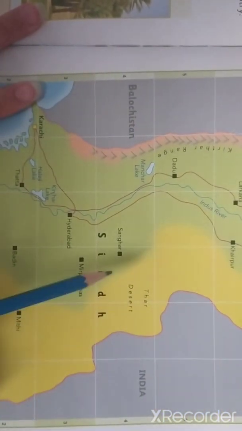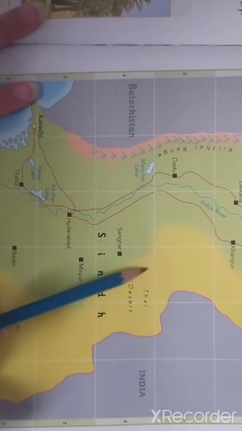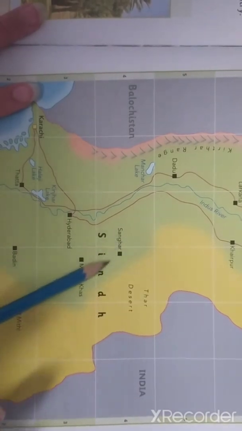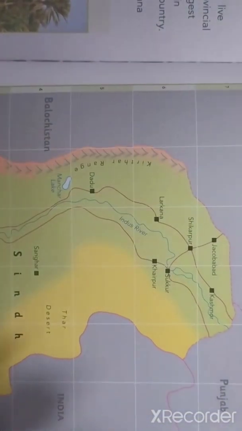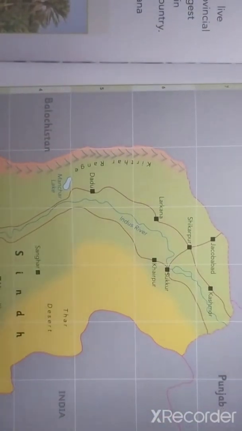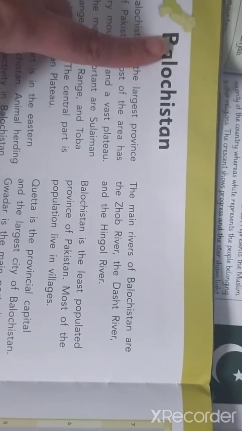So now let's go for the desert of Sindh. This is the third desert. These are the physical features or the landforms of Sindh. So now let's go to Balochistan.